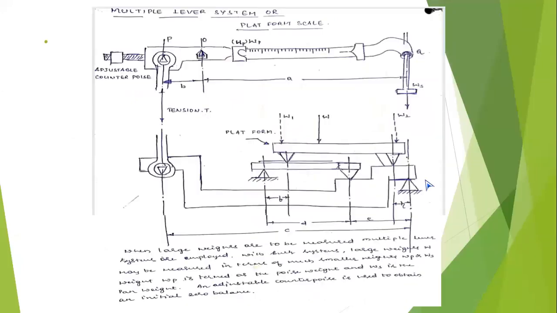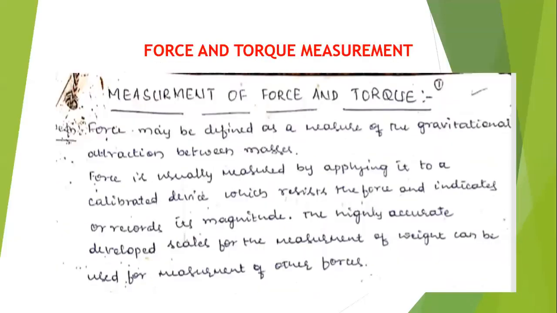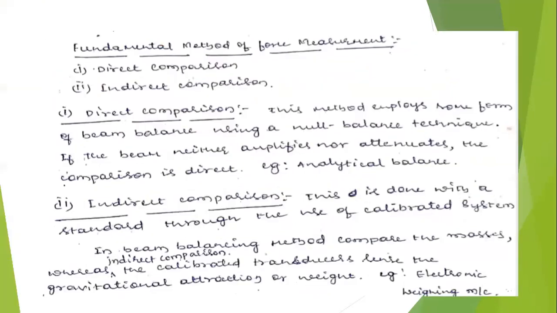See, last class we discussed measurement of force and torque measurement. So still we have to do torque measurement. In the force measurement, the force is nothing but gravitational attraction between the masses. The force measurement can be classified into two. One is direct measurement, the other one is indirect measurement. That is nothing but direct comparison and indirect comparison.